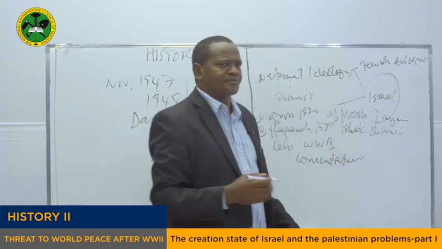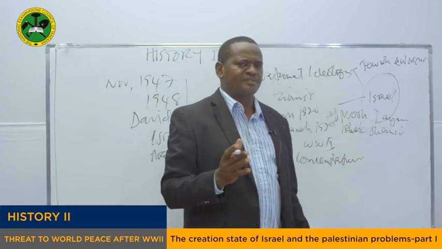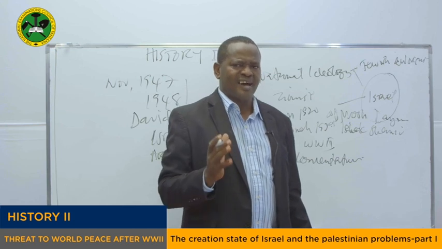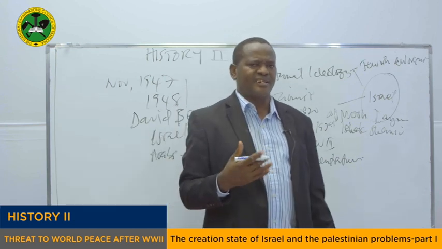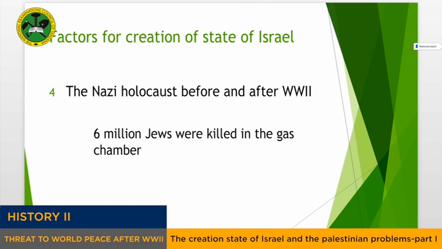Where there were several camps which had been established in different parts. Some of them were within Germany, others were in Poland, and others were in other territories that Hitler had conquered. And the Jews were brought from different parts of those areas and they were killed. Most of them were European Jews.